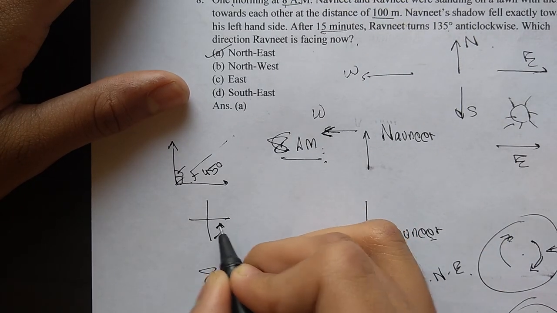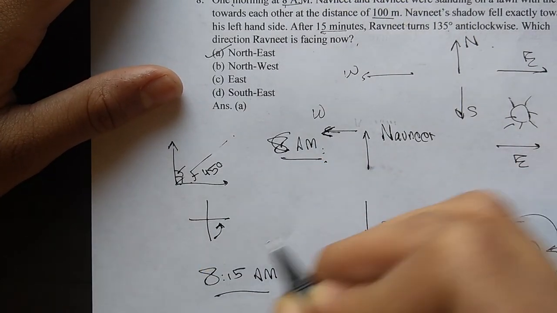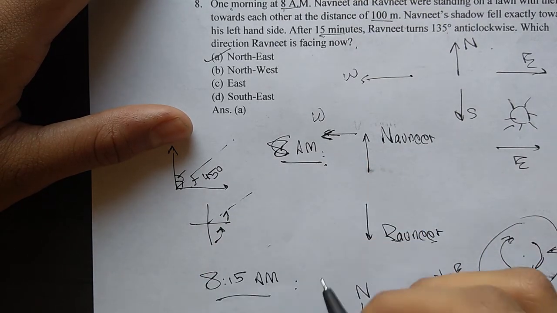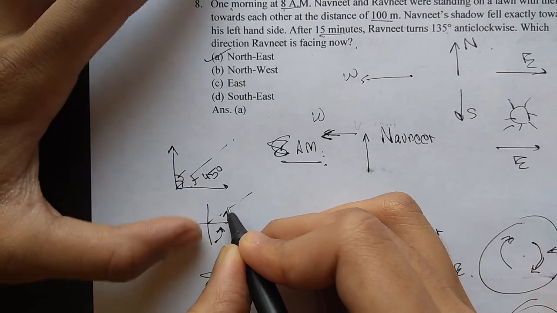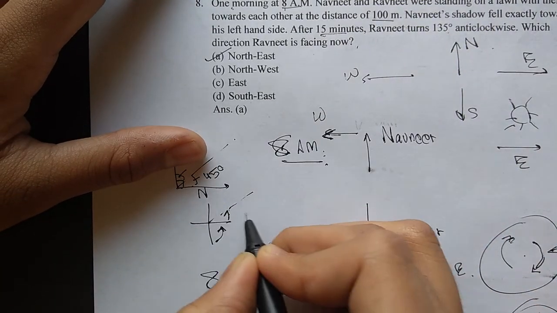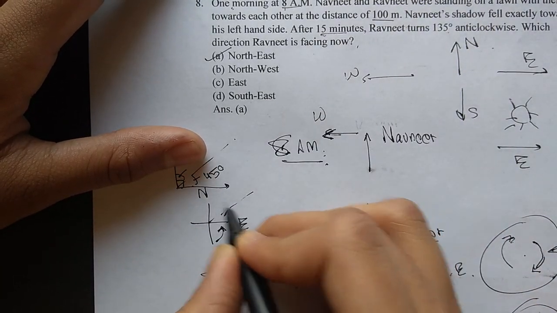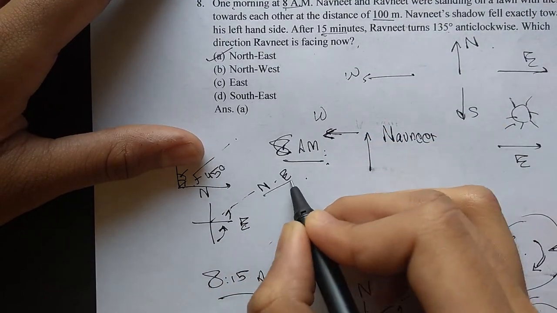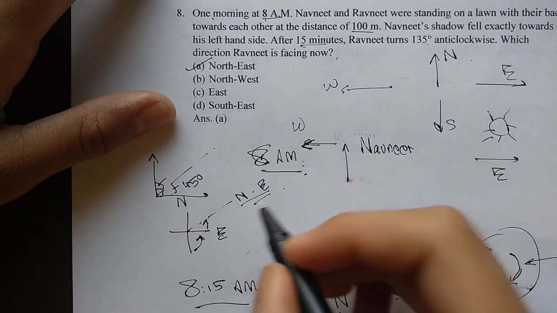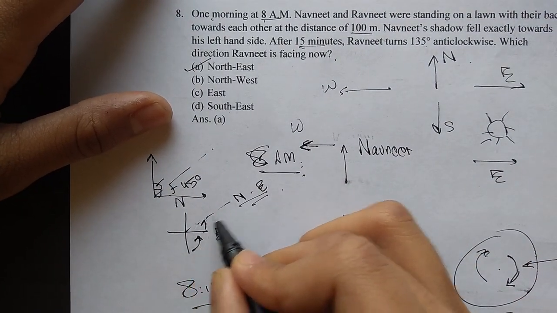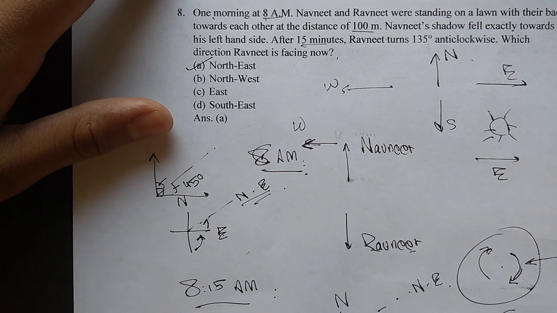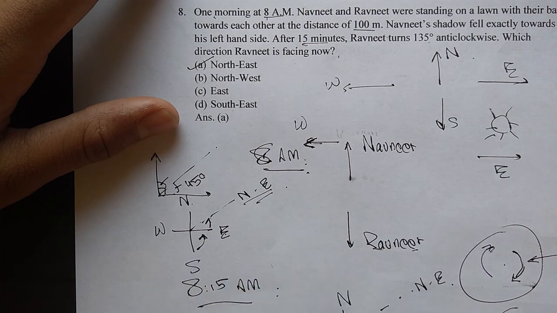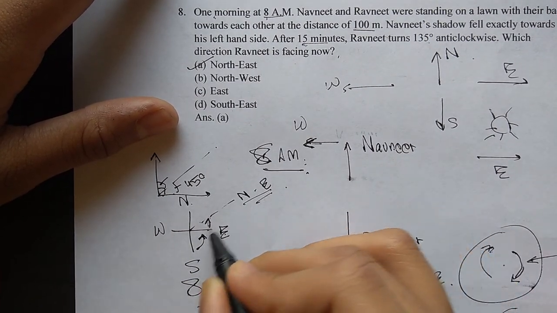Then to find that 45-degree anti-clockwise, I made an angle bisector like this, and then I rotated him by another 45 degrees. Now I saw that this direction lies between north and east, and therefore I named it northeast. This is the official name. I haven't named it arbitrarily. Any direction lying between north and east can be treated as northeast. So this here was my south, this was my east, this my north, and this my west. And this is how I got the northeast direction.